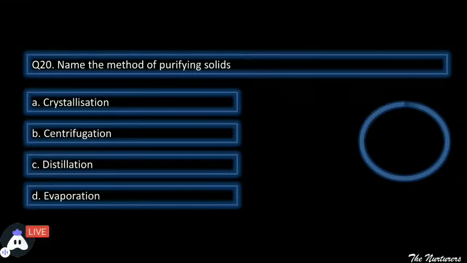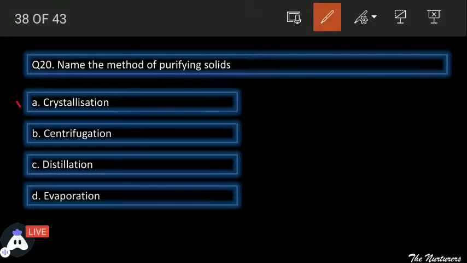जल्दी जल्दी सोचिए. Crystallization, centrifugation हमने पढ़ी थी. It is used to separate lighter and heavier substances. Distillation के बारे में भी अभी हमने रीड किया. Distillation दो miscible liquids को separate करने का work करती है. D. फिर evaporation की बात करते हैं. We all know evaporation is used to separate one liquid component with another solid component. So the left out option is the correct one, and that is crystallization. So crystallization is the separation technique which is used to purify solids.